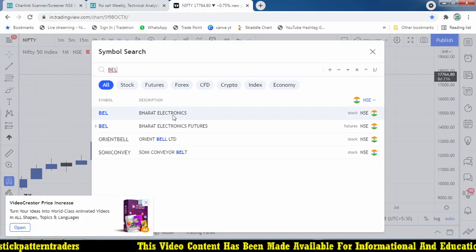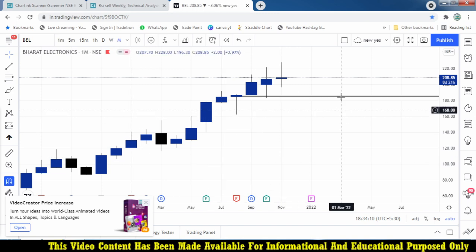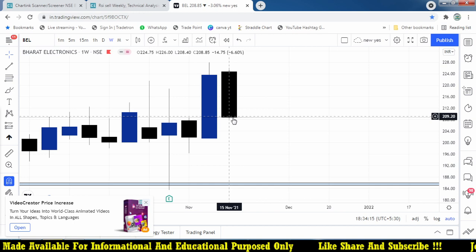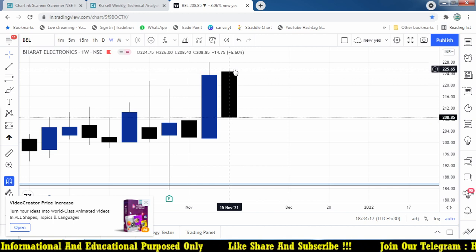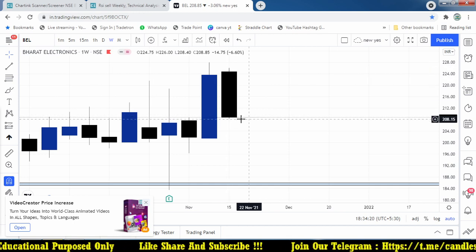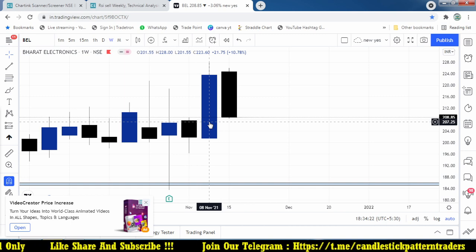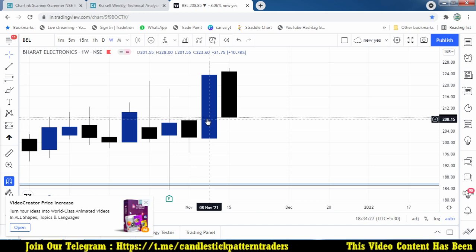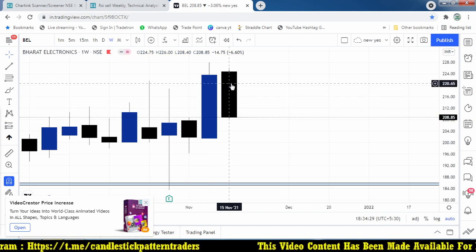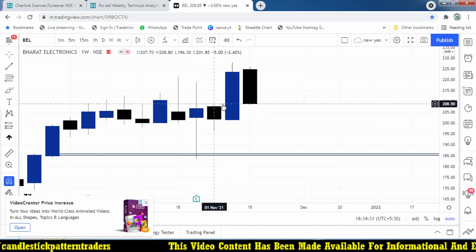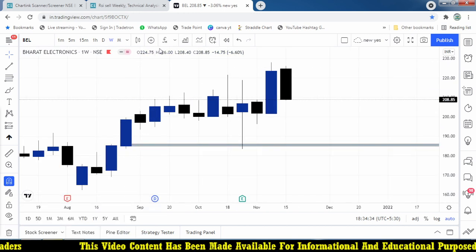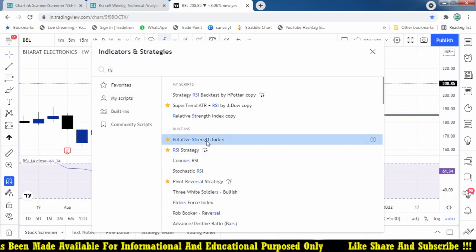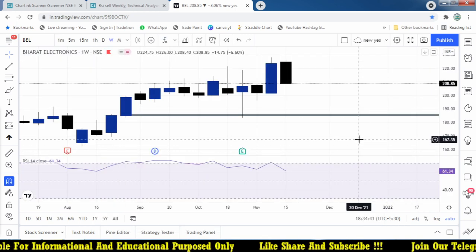This is the weekly chart, right? This week it is totally down. It started somewhere around 225, now it is 208, and the previous week it rallied very big from 201 to 228. So last week it performed well, and it is totally negative this week. This weekly scanner will provide you the RSI levels which are crossing below on a weekly basis. It is not on a daily basis, it is purely weekly.